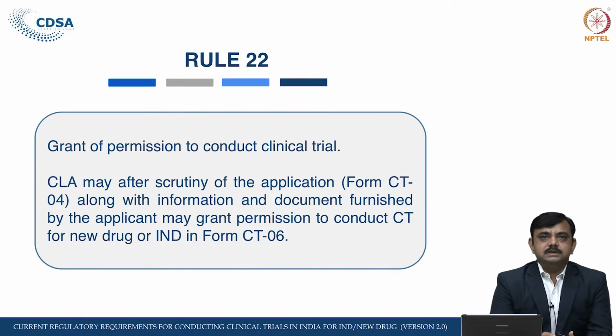Once the application from the applicant is with the central licensing authority, the authority's officers review the application, and after being satisfied that the applicant has submitted all the data and documents as mentioned in the concerned schedule, the licensing authority may grant permission for clinical trial of a new drug or IND in form CT06.